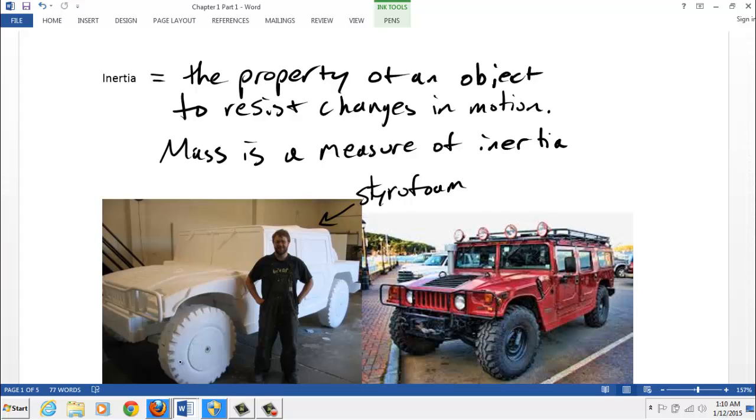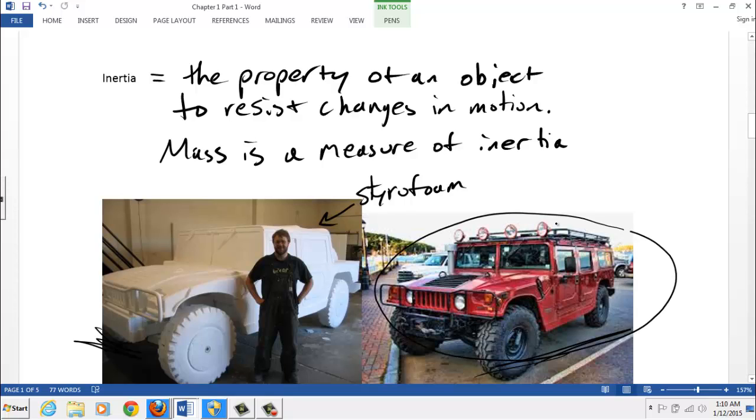It definitely has mass, but it's not nearly as massive as the real Hummer over here, which has a great deal more weight, right? Okay, so mass and weight there. This is less massive. This one's more massive. But if they're both in motion, rolling down a hill, which one are you more concerned about? Which one do you want to get out of the way of a little more quickly?